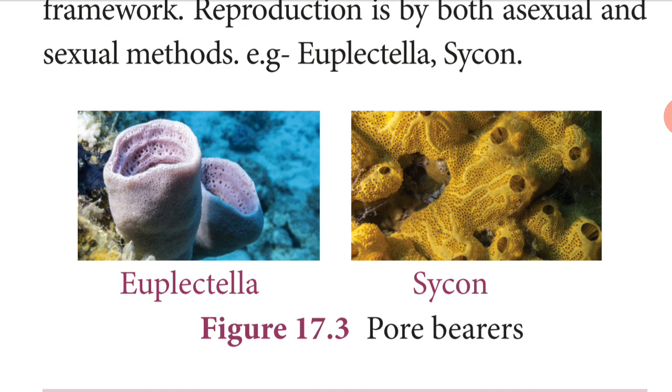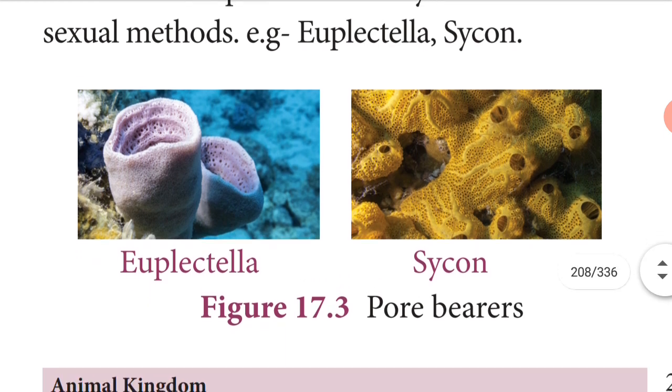It is commonly called sponges. It looks like a sponge, no? That is why it is called sponges. This is a cellular grade of organization. The body doesn't have any tissues, organs or organ system. It is fully cellular level only.